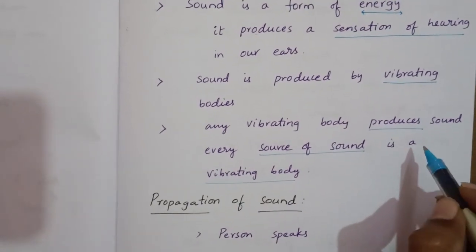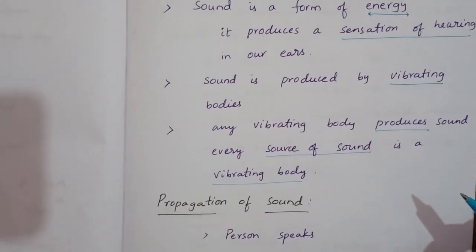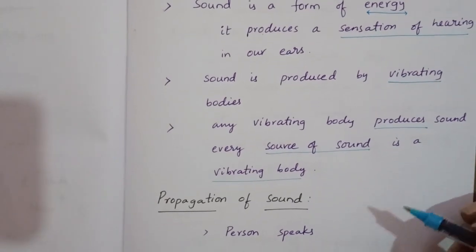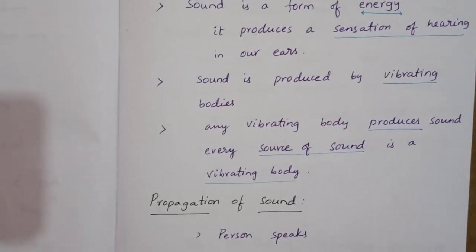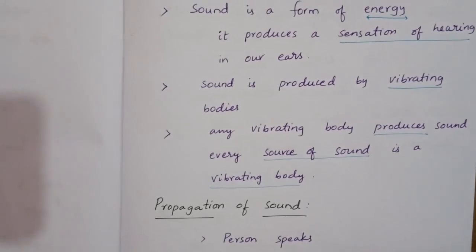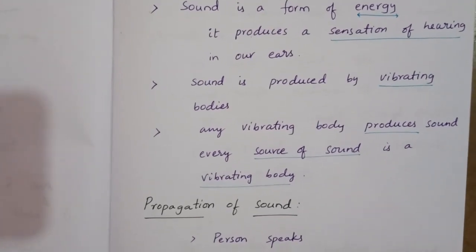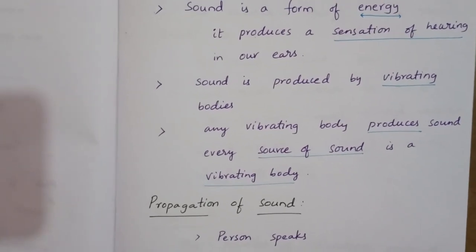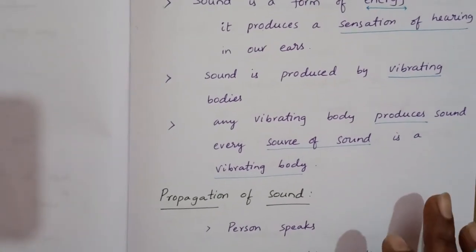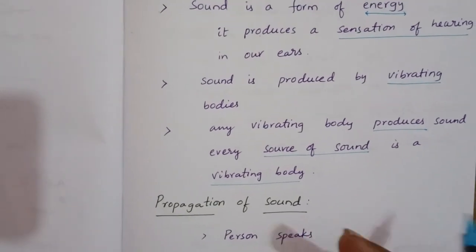When we are talking, vocal cords are vibrating. If you are listening to music, speakers have a membrane which will vibrate.